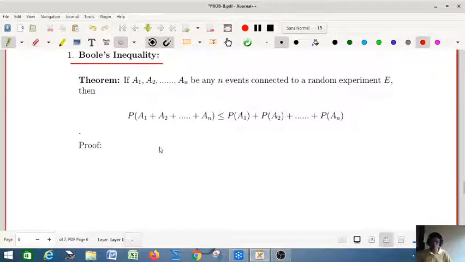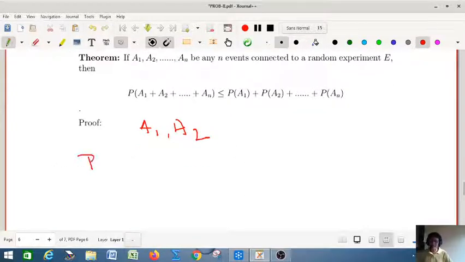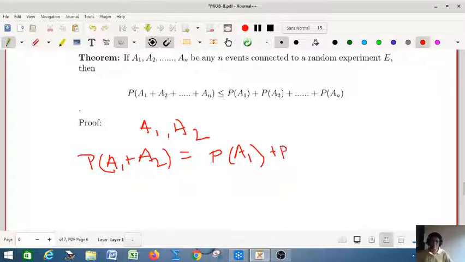Let us use mathematical induction. First let us prove it for any two events A1 and A2. We can say the probability of A1 plus A2 is equal to, as we just learned for any two events A and B, the probability of A1 plus the probability of A2 minus the probability of A1 intersection A2, or you can say A1 A2.